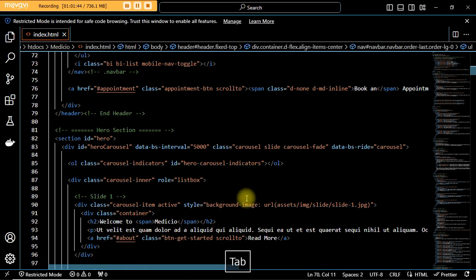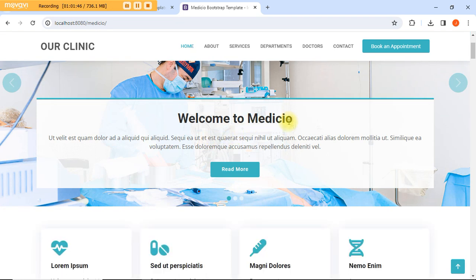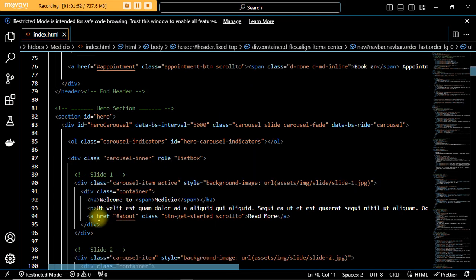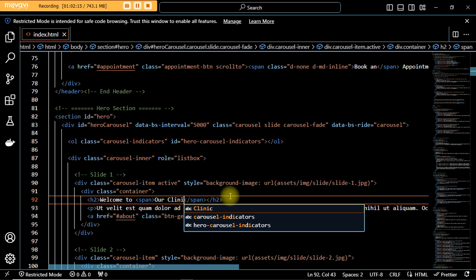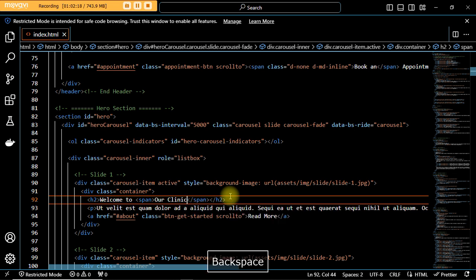Now if you come here, you also see welcome to Medicio. Let's change it to welcome to our clinic. Let's go down. You see welcome to Medicio. That's what I'm saying, just go through the code. Anything you see here, locate it in the code, and you will do your job without problem. So we'll now do welcome to our clinic, and you don't have to change any code here. It's just the text. Let me do Ctrl S to save.